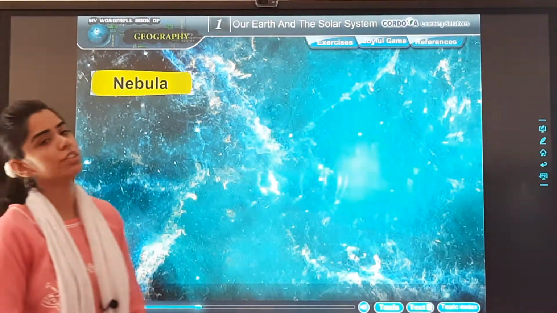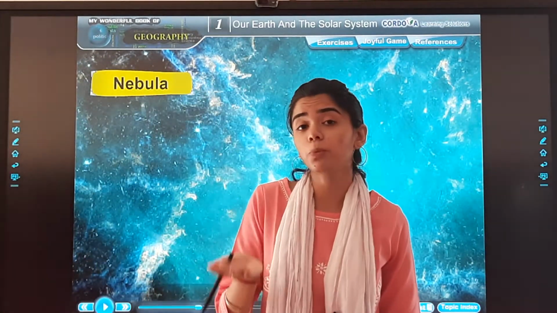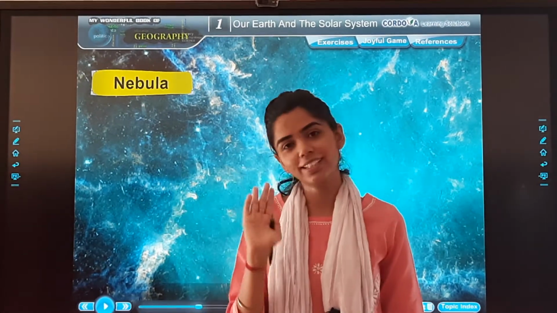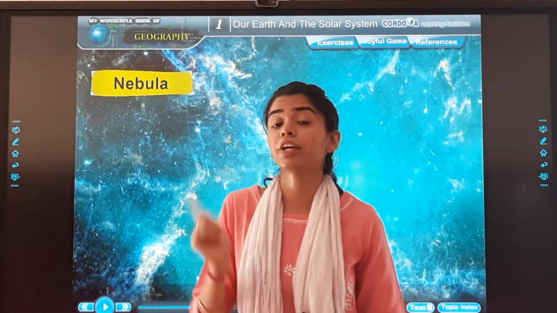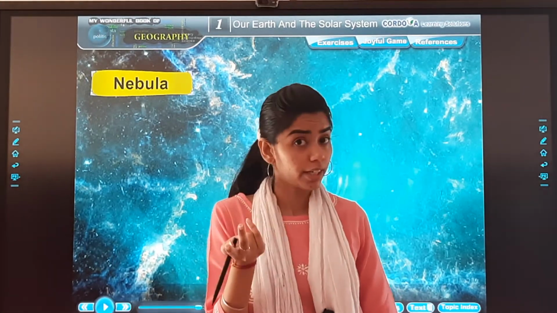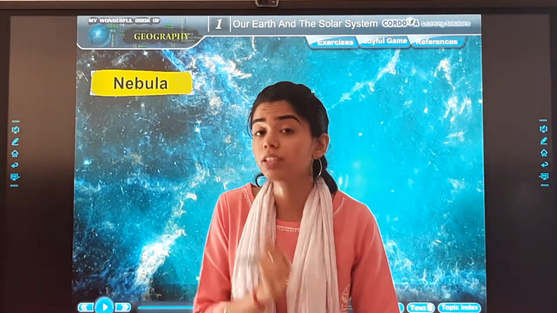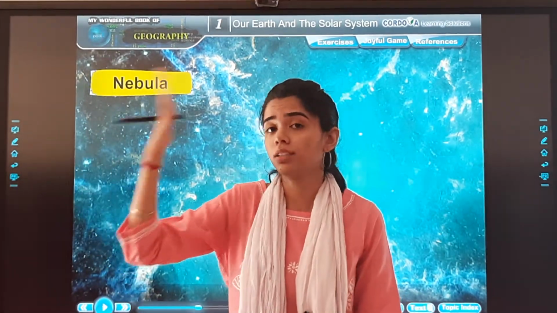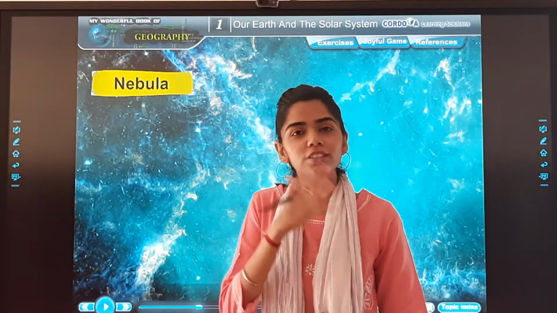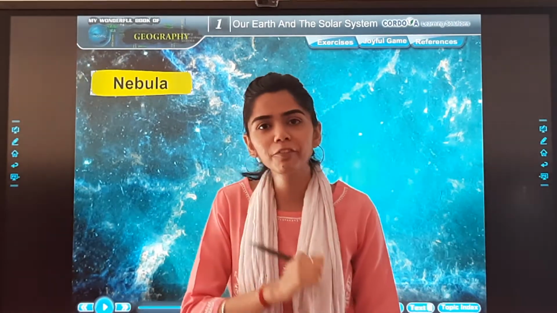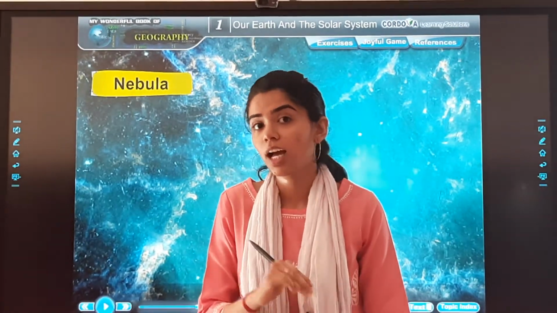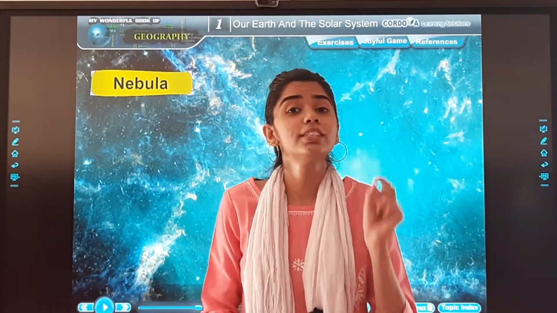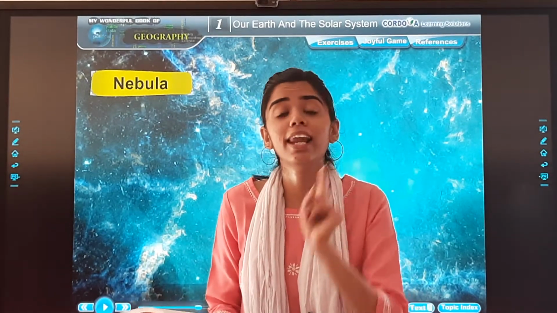Now see, children, there are different ways and different units to measure distance, isn't it? Sometimes we measure in kilometers, in meters. But if we talk about the celestial bodies, that is all the stars and planets and constellations and all, so how can we measure it in kilometers? अब उन्हें measure करने का तो unit भी different होगा. So that unit is known as light year.